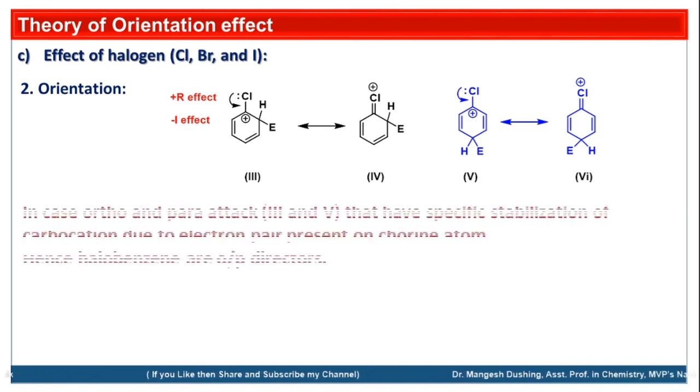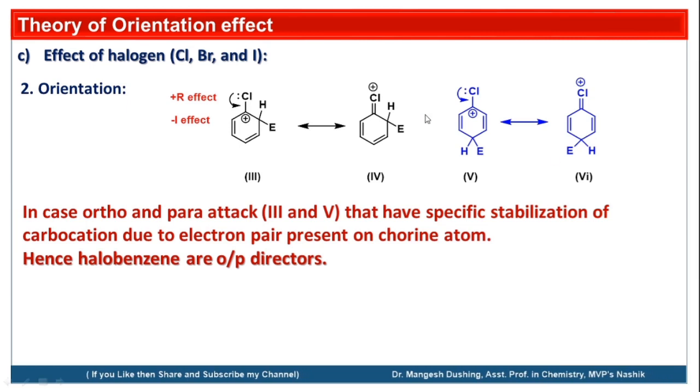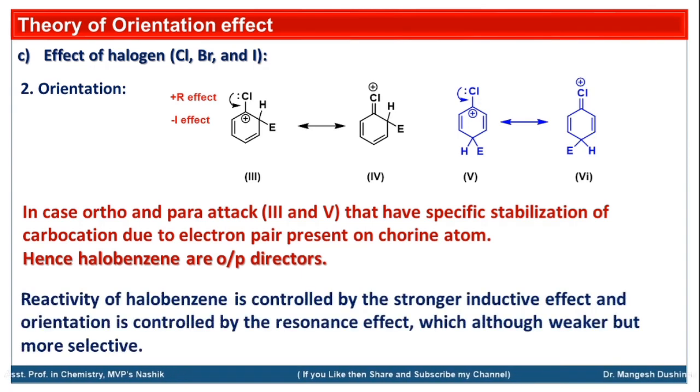That makes the incoming group go to ortho and para substitutions. So in case of ortho and para substitution, that is structure number 3 and structure number 5, those have specific stabilization of the carbocation due to the electron pair present on the chlorine atom, and hence halobenzenes are ortho-para directors. Reactivity of the halobenzene is controlled by the stronger inductive effect and the orientation is controlled by the resonance effect, which although weaker is more selective.